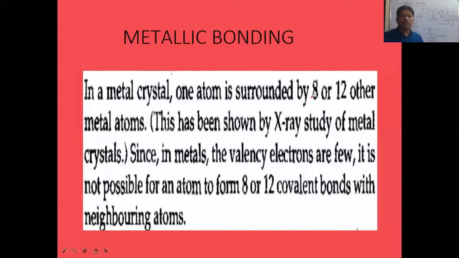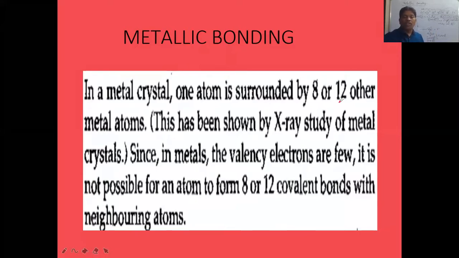And now the next topic is what? Metallic bonding. So in this metallic bonding, what we have to understand is the important area. In a metal crystal, one atom is surrounded by 8 other atoms or 12 other atoms. Suppose you take one metal atom. This metal atom will be surrounded by what? 8 other atoms, or sometimes 12 atoms.